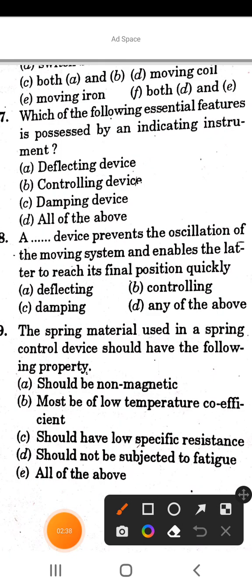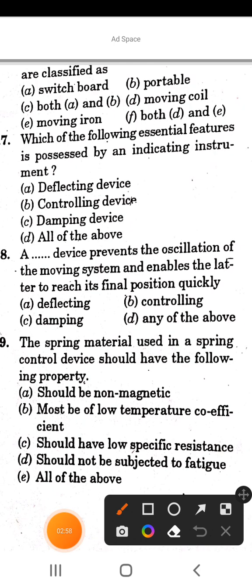Next question is, which of the following essential features is possessed by an indicating instrument? So options are deflecting device, controlling device, damping device and option D is all of the above. So the correct answer of this question is option D, all of the above.